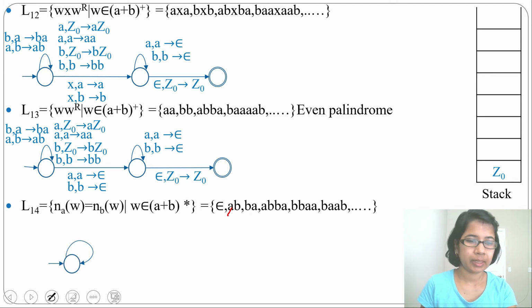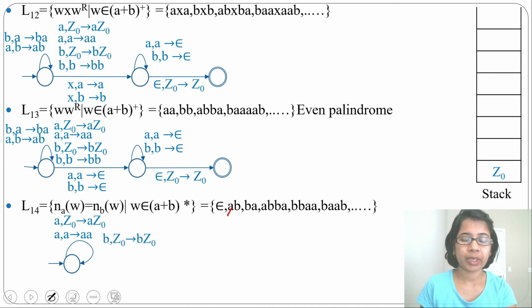There will be an initial state. If input alphabet is A and topmost stack symbol is Z0, it will push A above Z0. If input alphabet is A and topmost stack symbol is A, it will push A above A. Then if input alphabet is B and topmost stack symbol is Z0, it will push B on Z0, because it can start with A, also it can start with B.